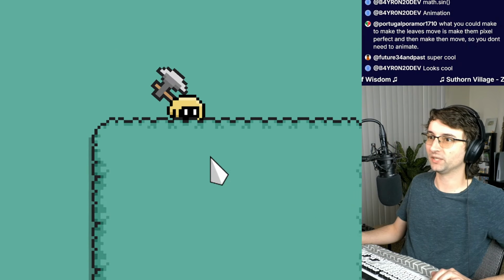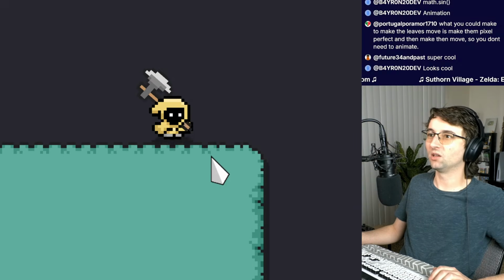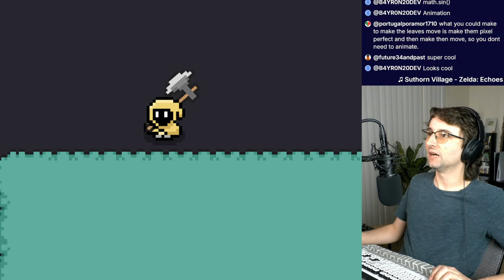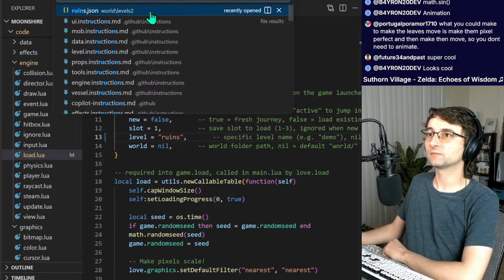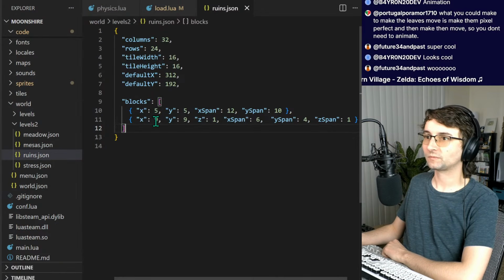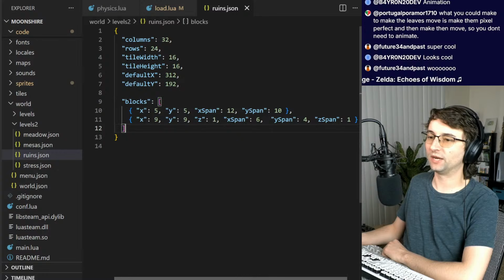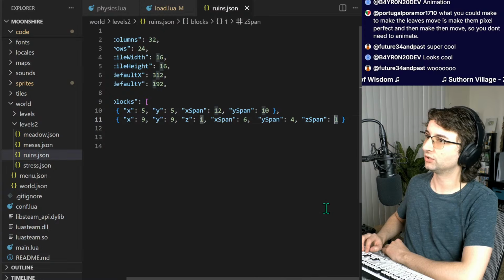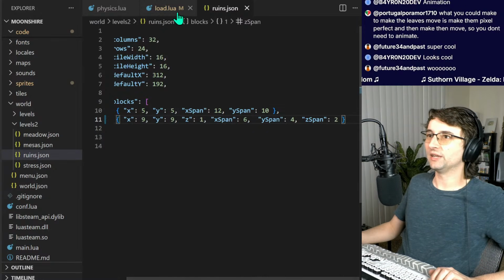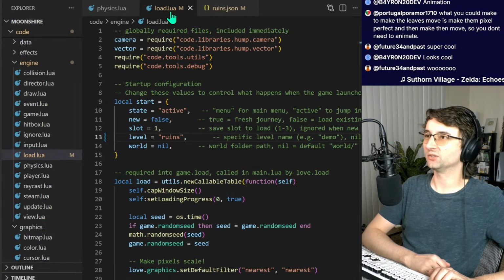So now I can walk up here, walk behind it. All of these are working perfectly. And I want to actually change that. So this is what the map file looks like. And this middle one, I'm going to make the Z-span actually 2. And then that'll show what a 2-span looks like.